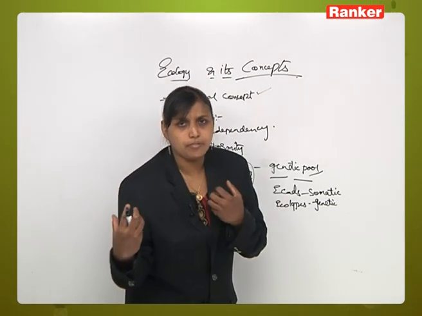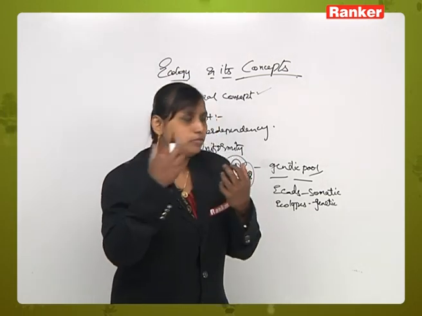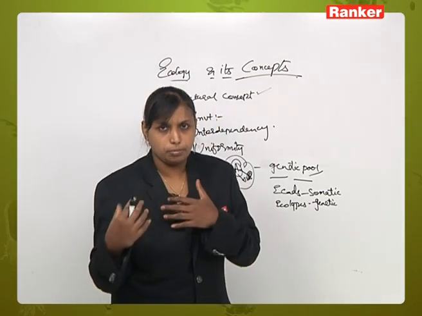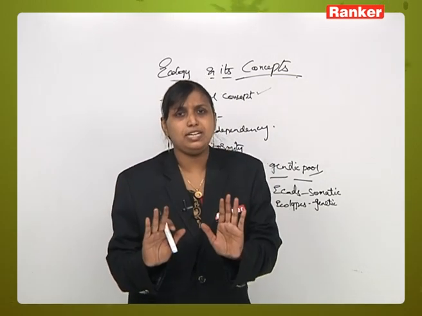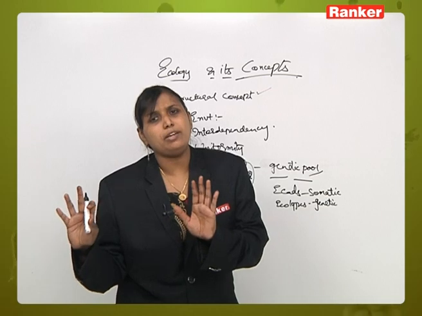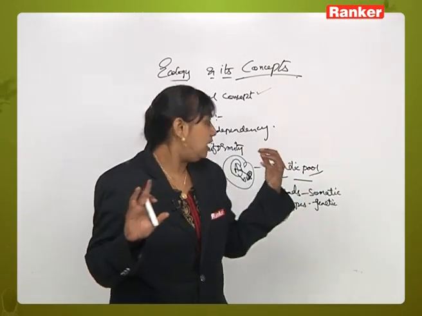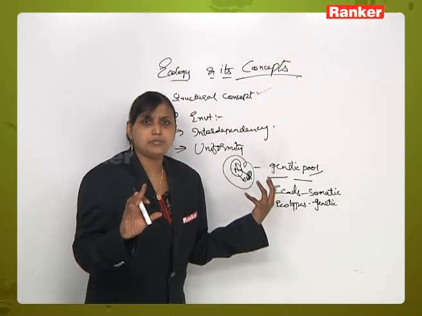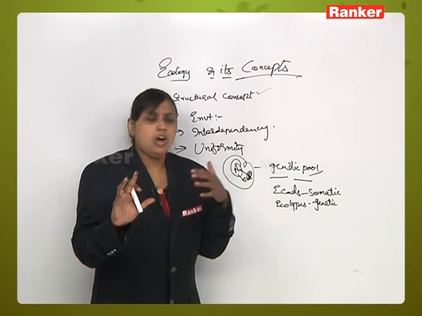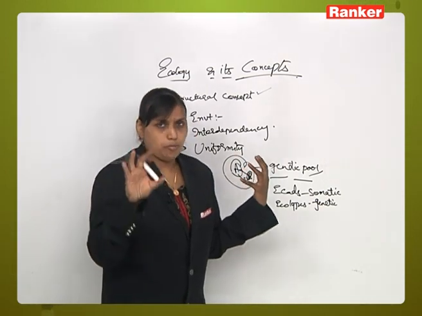Now when this type of change occurs, the normal environment gets converted into a modified environment. There is a possibility that the modified environment is not accepted by the organisms existing there, or the old organisms existing in the old environment do not accept the modified environment.